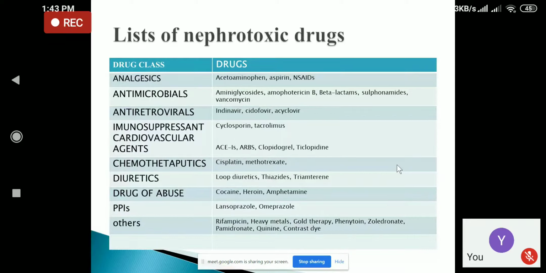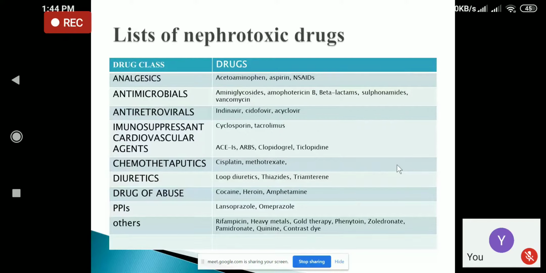Drugs of abuse like cocaine, heroin, amphetamine also can cause nephrotoxic effect, and certain PPIs like lansoprazole, omeprazole, and other drugs like rifampicin, heavy metals, gold therapy, anti-epileptic drugs like phenytoin, zoledronate, pamidronate, quinine, and certain contrast dyes can be the causative agents to cause nephrotoxicity.